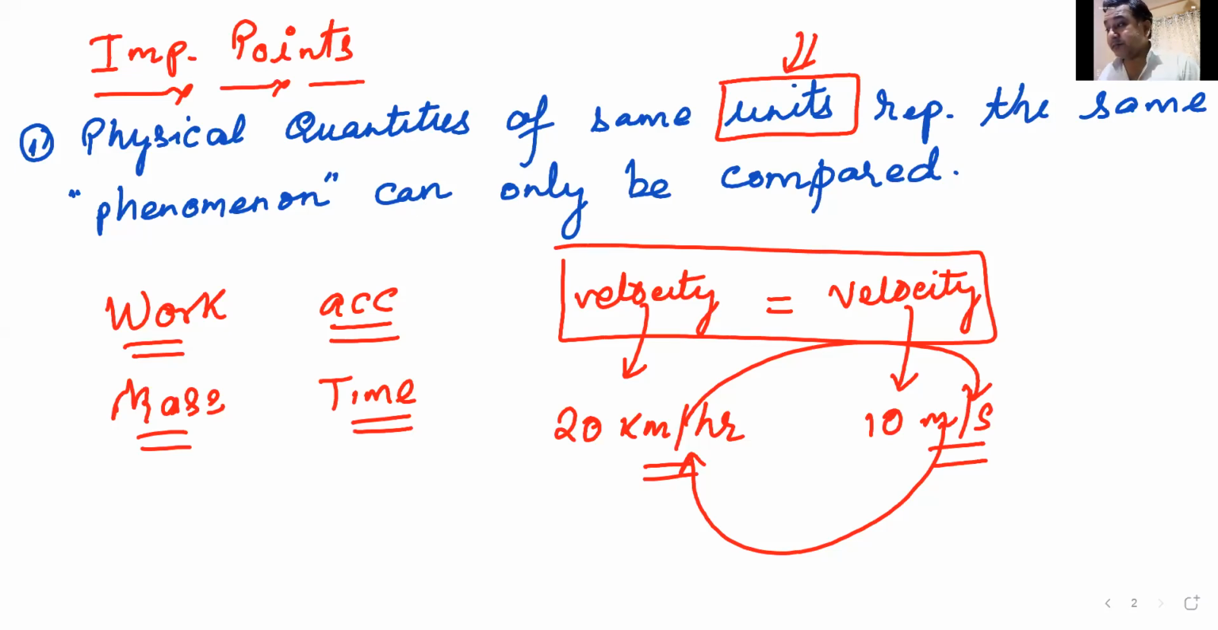Very important point. Very important point. And this will go a long way in solving the most difficult problems. Physical quantities which are same and in the same units can be compared. You can only compare velocity with another velocity, not even speed. No, not even speed. You can compare velocity with velocity, but they must be in the same units. Am I clear with this?